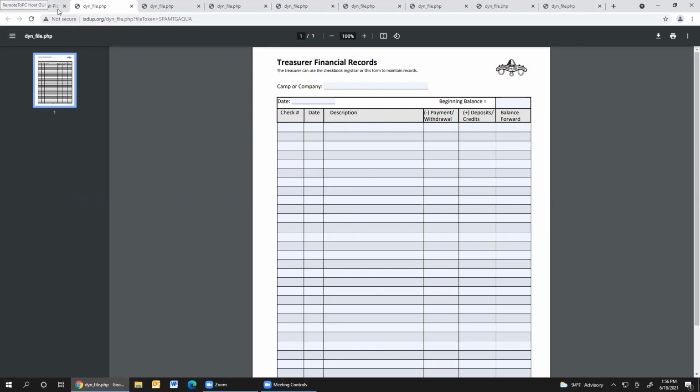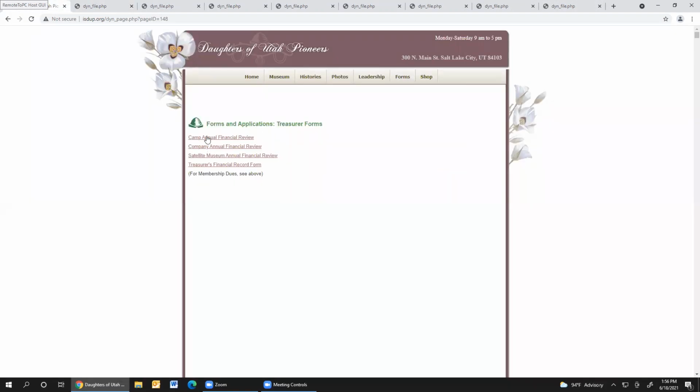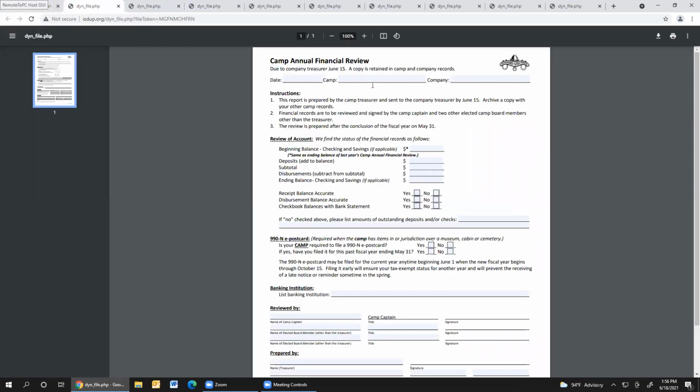Going back to these reports, let's go first to the camp annual financial review. You'll notice this beginning balance here needs to be exactly the same as what your ending balance was in last year's review. Last year would have ended on May 31, and then the very next day is the beginning balance, June 1 of the new year. And so those figures need to balance.